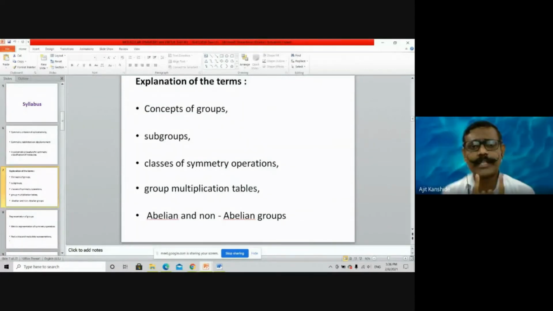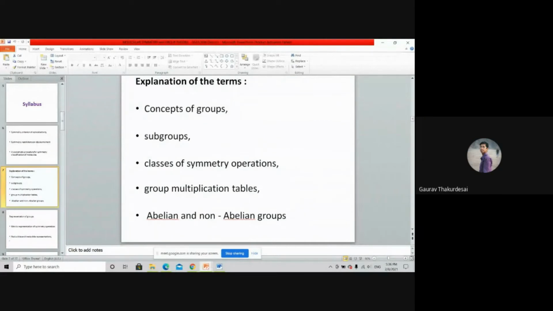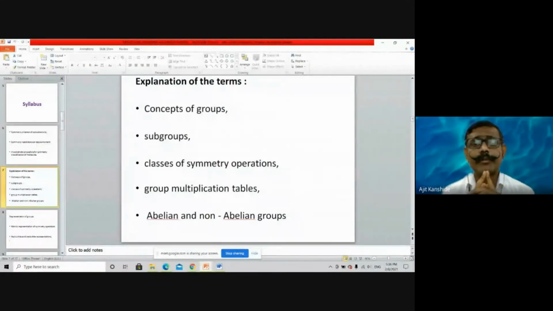What is similarity transformation? The formula of similarity transformation is X inverse A X is equal to B. X inverse A X is equal to B means B is the similarity transform of A by or through X. Yes. And with the help of that, we can obtain the classes in C2v, C3v. And for that, the water molecule, the three-dimensional imagination, for ammonia also, that will help.